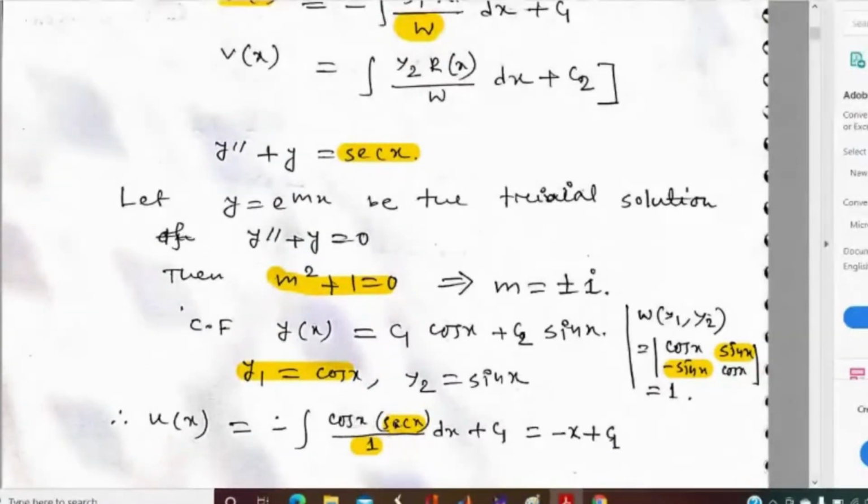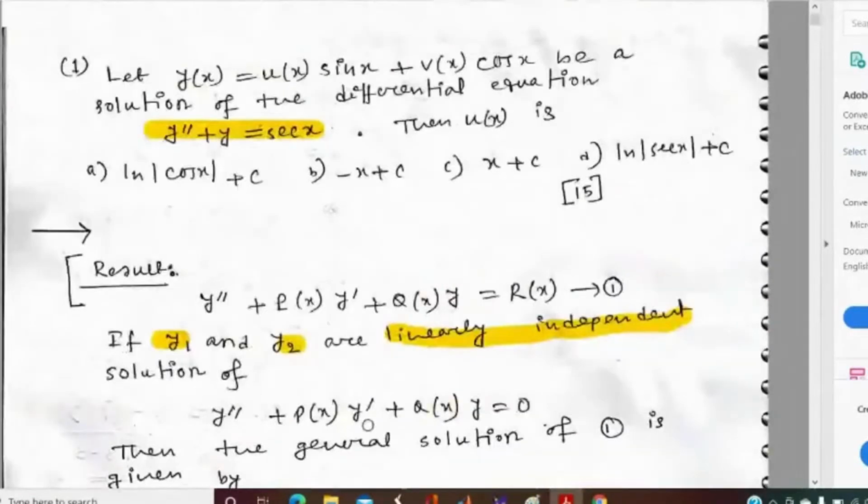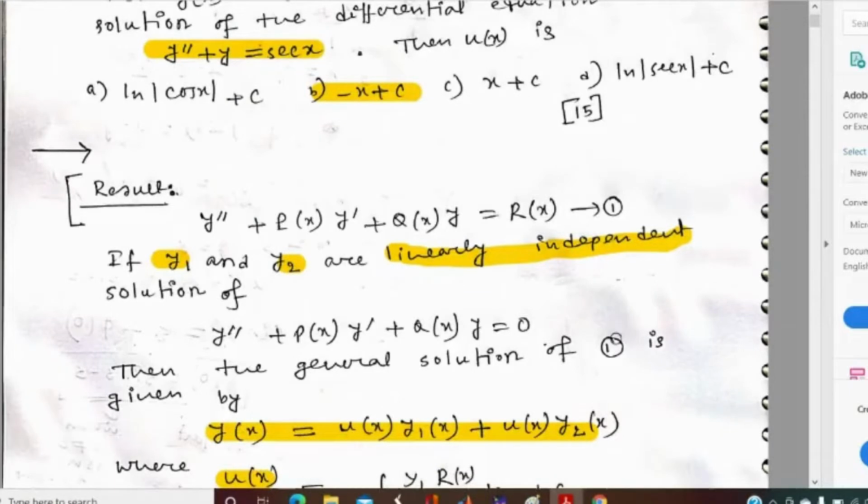Then cos x into sec x cancels and becomes 1. So only dx remains, and the integration of dx is x, so the solution is minus x plus c1. So which option is true? Here option B is true. Is it clear to everyone? Please someone confirm.